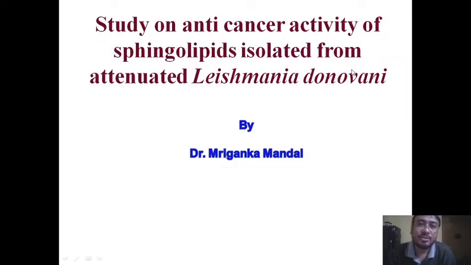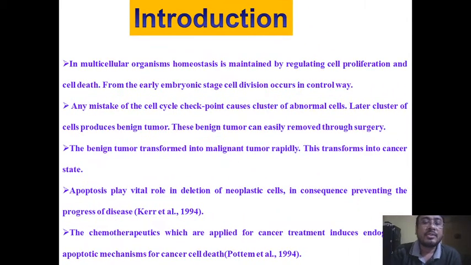Myself, Dr. Mriganka Mondol, would like to talk about the anti-cancer activity of sphingolipids isolated from attenuated Leishmania pneumoniae. So, what is attenuated Leishmania? Attenuated Leishmania is a type of Leishmania, a parasite which produces collagen. But due to attenuation, this parasite has no effective disease productivity on the host. So, anti-cancer activity was shown by the lipid isolated from the attenuated Leishmania membrane, and the cell death was also justified.